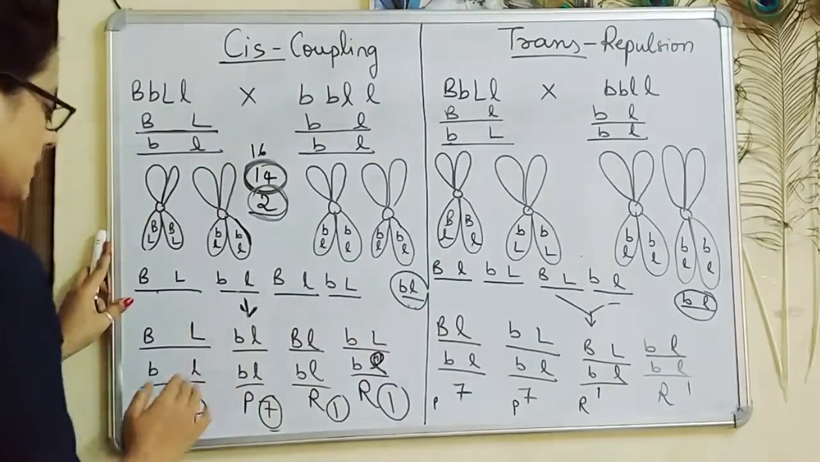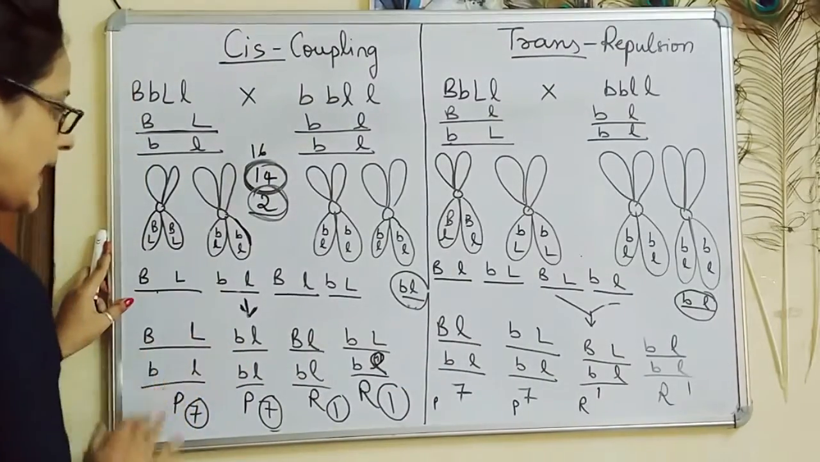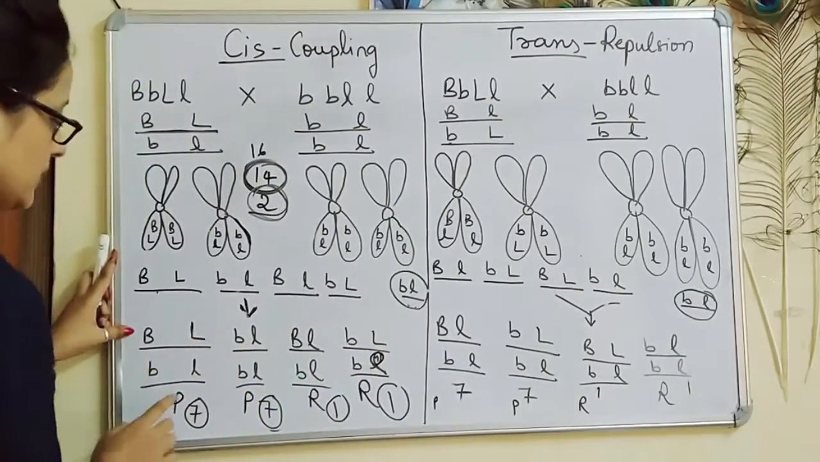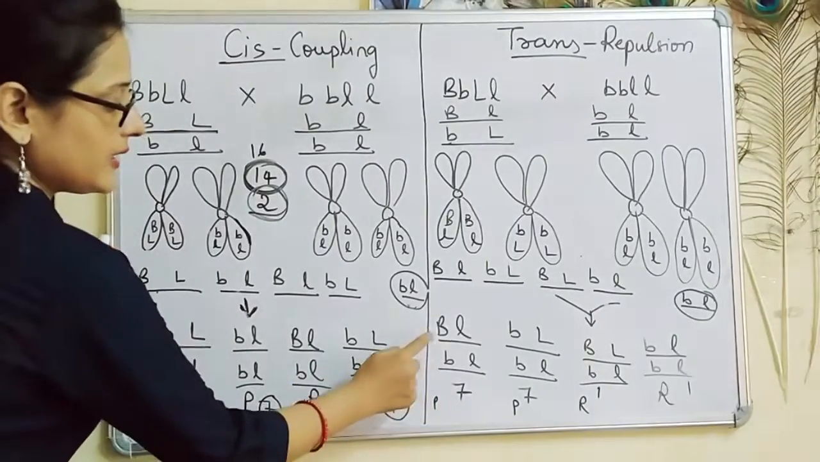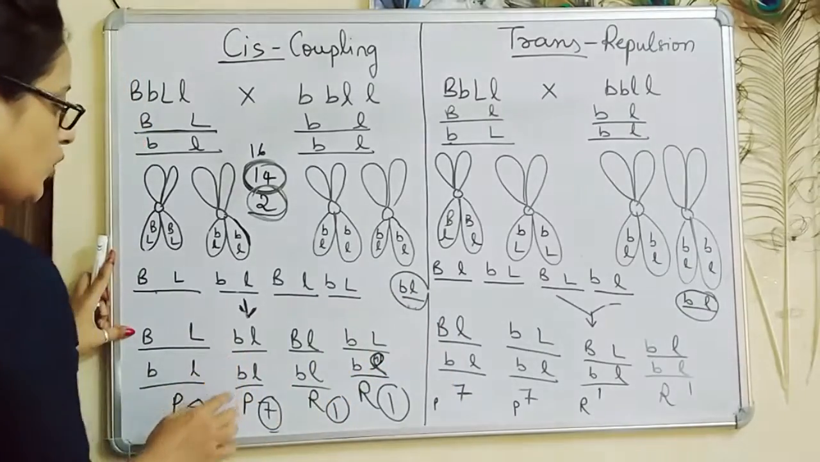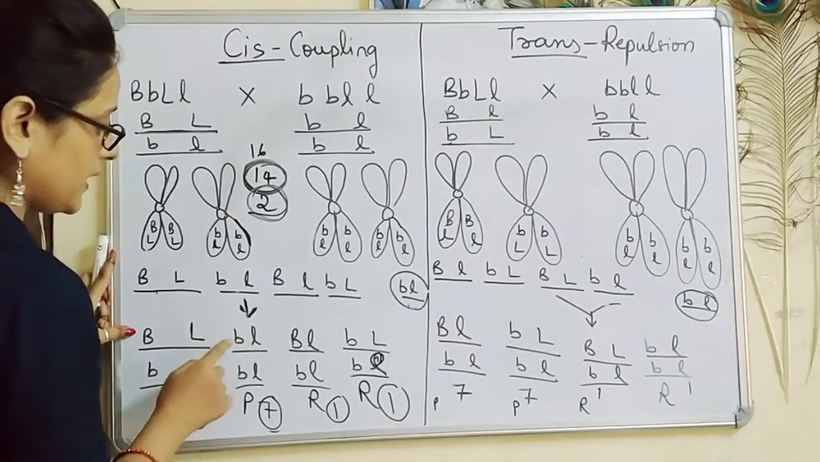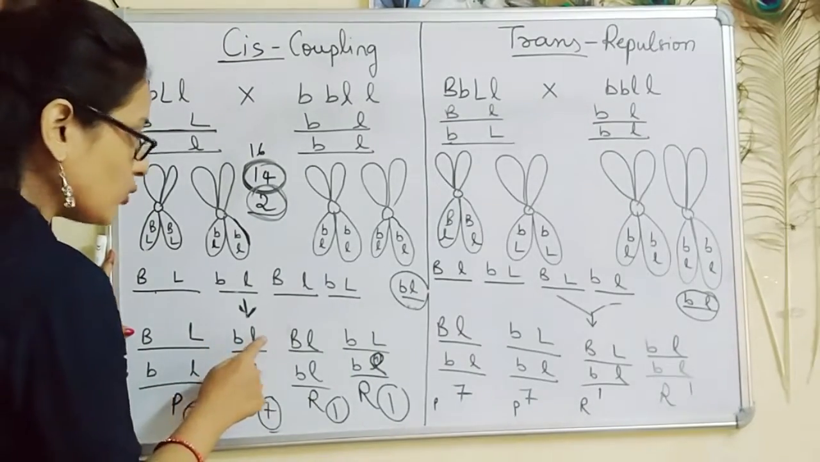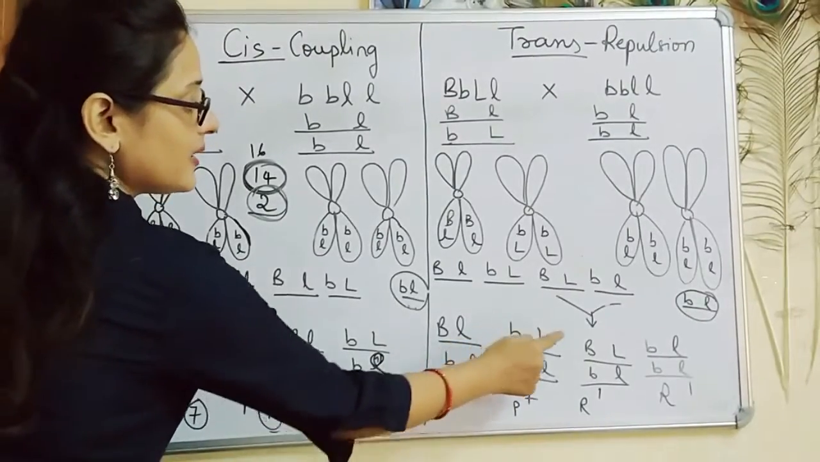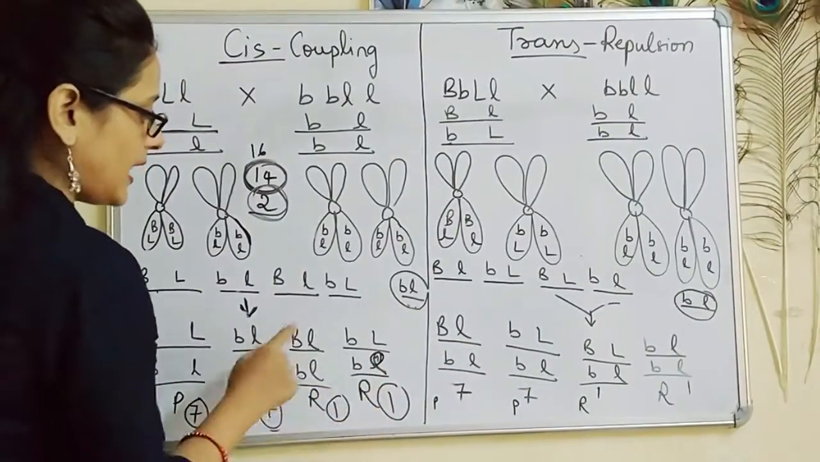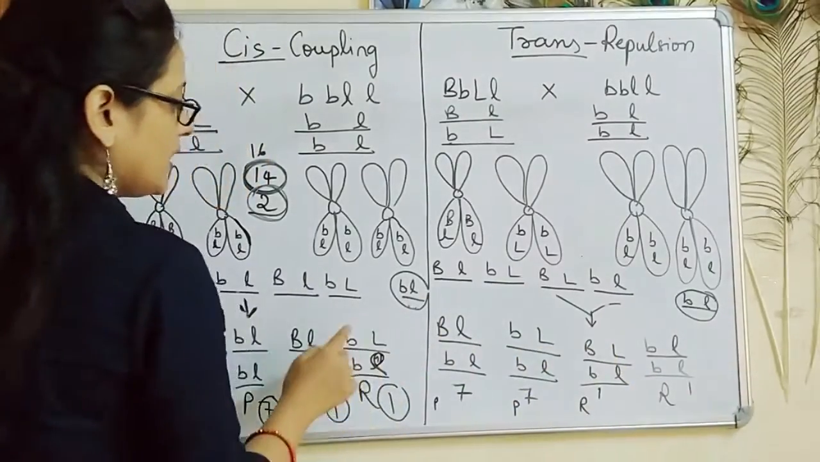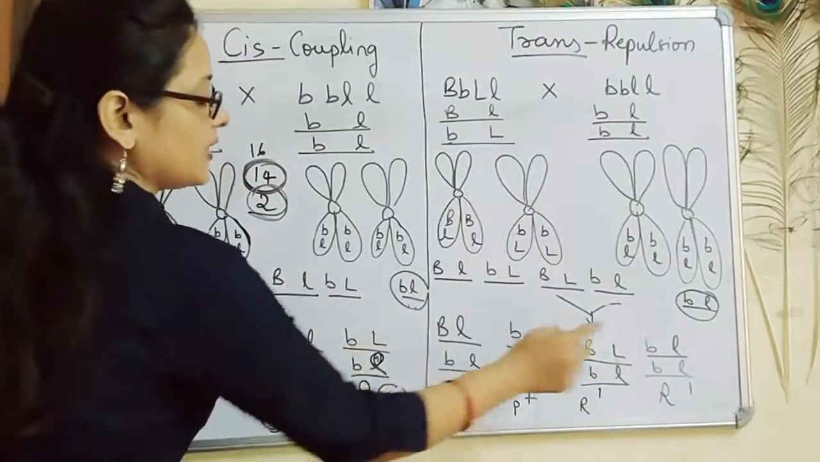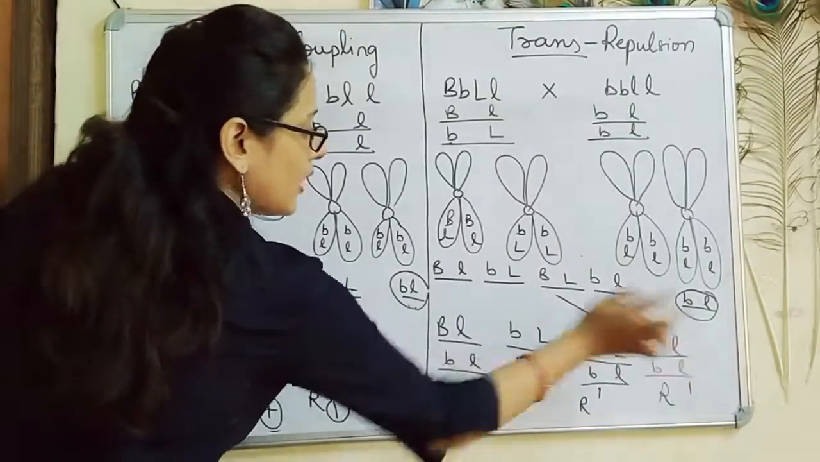See over here, the parental offsprings have different phenotypes. Over here, the parental offspring is blue long, but over here it is blue round. Over here, the other parental offspring is red round. Over here it is red long. The recombinants are blue round, but here it is blue long. Here it is red long. Here it is blue round.